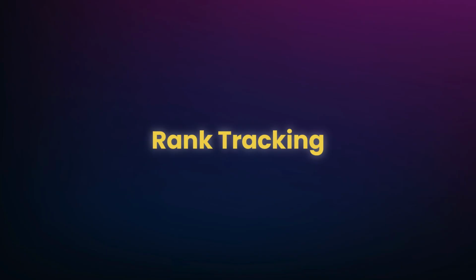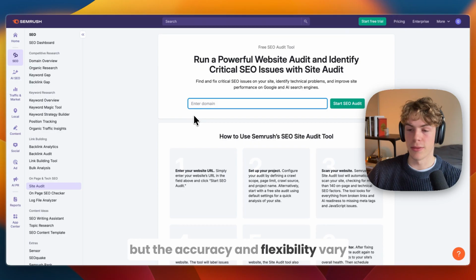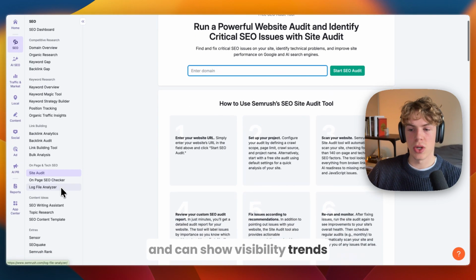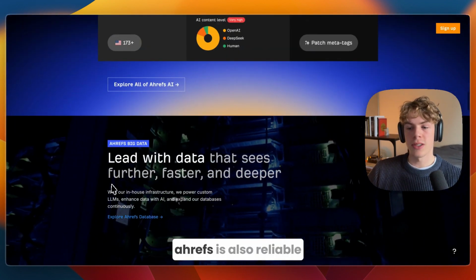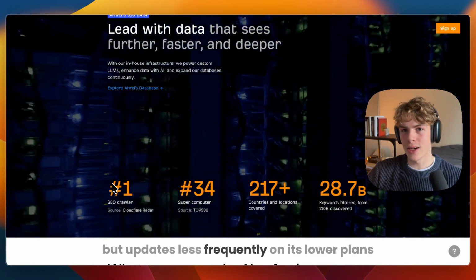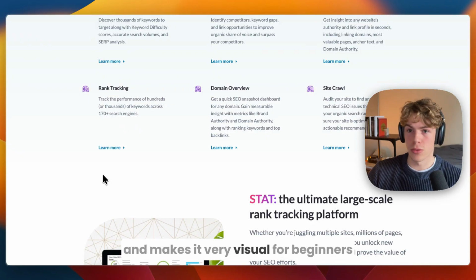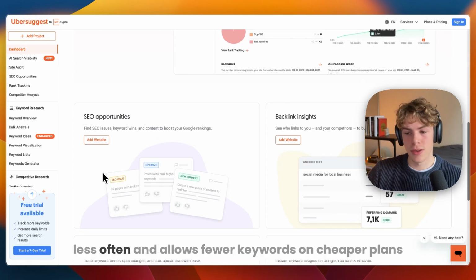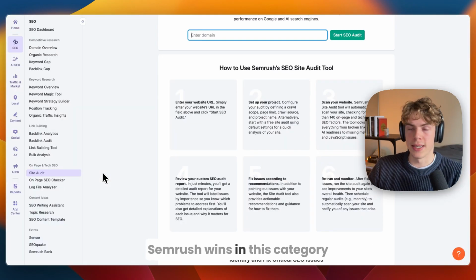Now next I want to go over the rank tracking. All four tools track keyword positions, but the accuracy and flexibility vary. Semrush gives highly accurate daily tracking and can show visibility trends, competitor comparisons, and device and location breakdowns. Ahrefs is also reliable but updates less frequently on its lower plans. Moz includes rank tracking in all plans and makes it very visual for beginners. And finally, Ubersuggest can track rankings but updates again less often and allows fewer keywords on cheaper plans. So if you need consistent large-scale rank tracking, Semrush wins in this category.